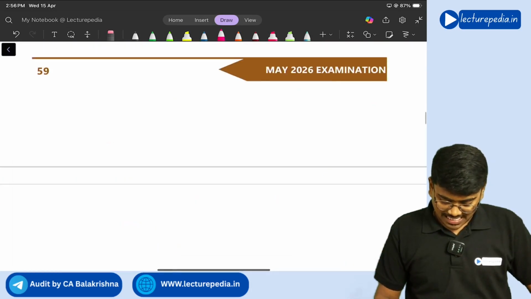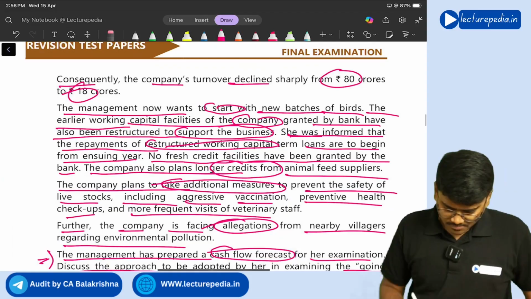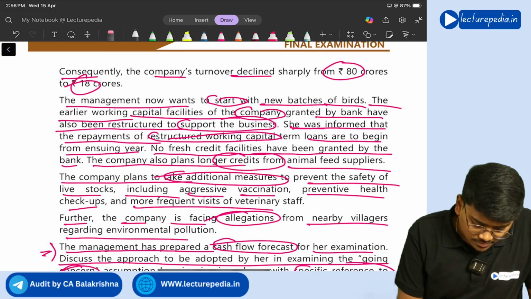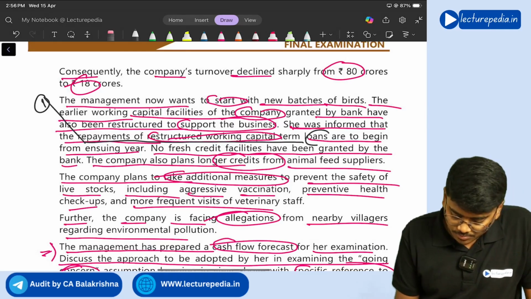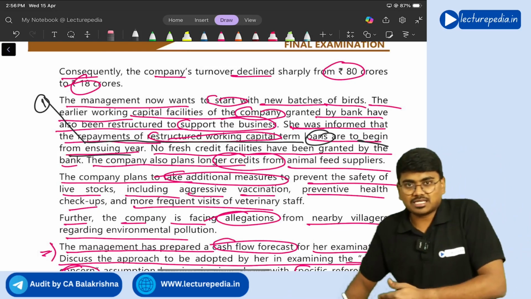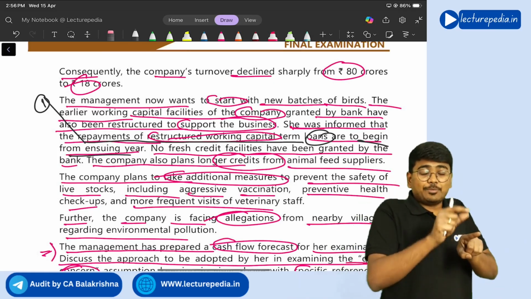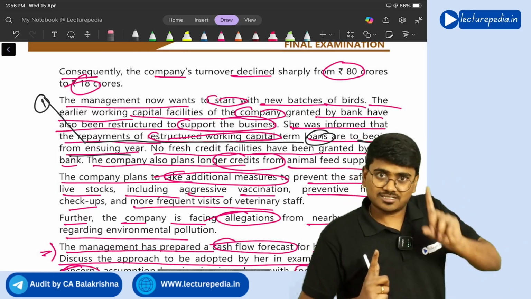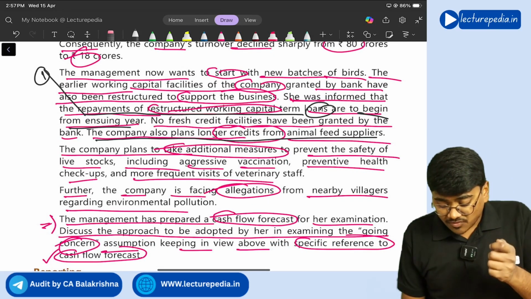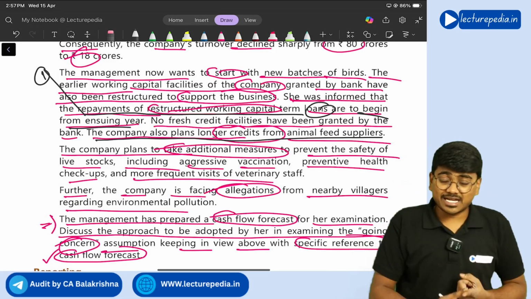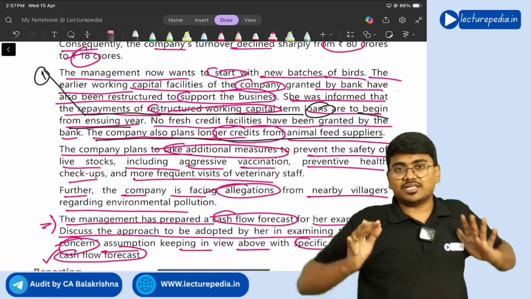So while verifying the cash flow forecast, what you have to see is, here they are saying, if you observe this point, the repayment of restructured working capital term loan ought to begin from the ensuing year. So from the upcoming year, repayment of working capital should happen. Whether in the cash flow forecast that repayment has been presented properly or not, that needs to be checked. Next, the company also plans longer credits from animal feed suppliers. That means from the creditors, the company is expecting a longer credit period.